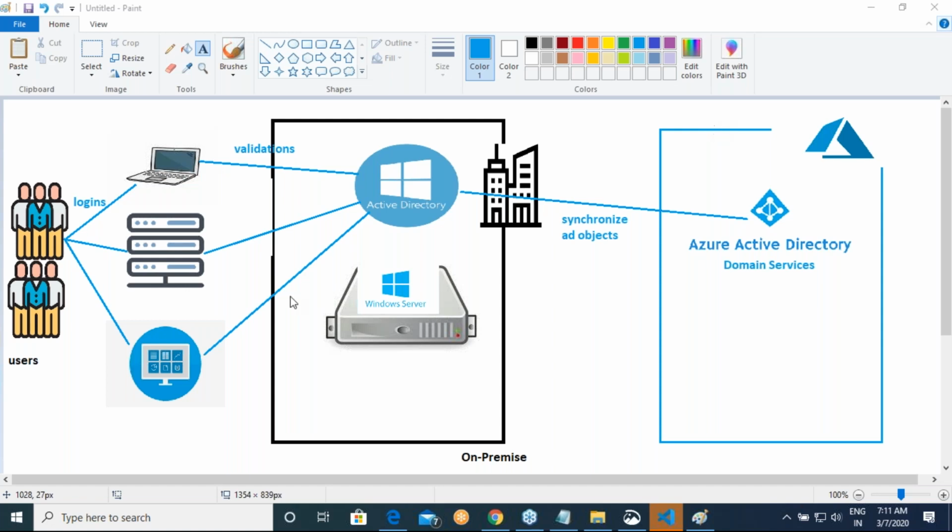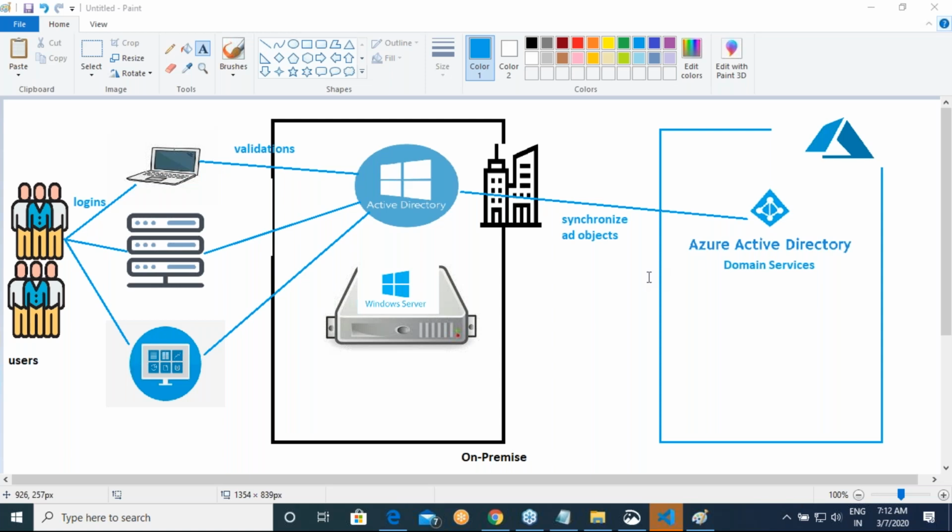Do we use any connector to sync with AD in the cloud? Yes, there is more than one way of doing it. As I said, the most popular way these days is something called AD Connect. It is a tool in Azure prepared by Microsoft, called AD Connect, and all of us should know how to do this. First we should have a Windows server with an Active Directory with some users, and then we should be able to push those users to Azure and then log in to Azure with the newly created users. So this is our first scenario.